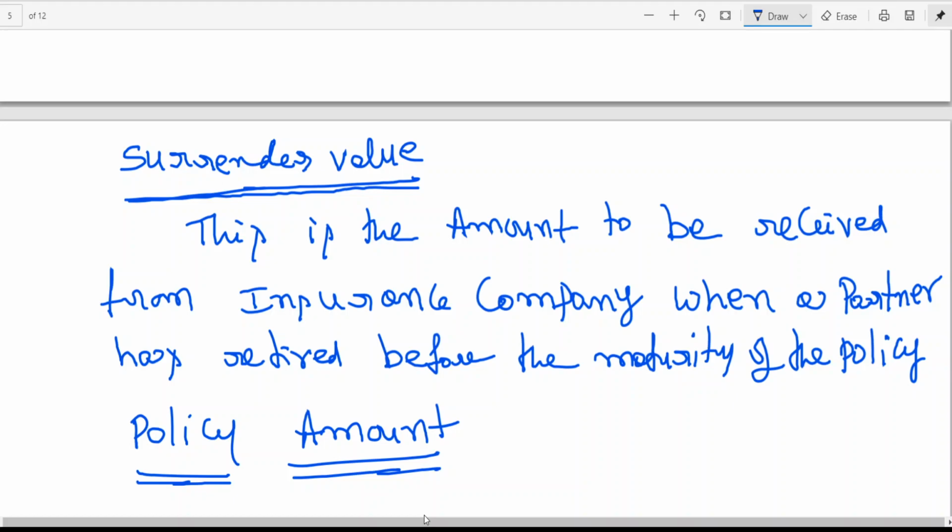Do you follow? So that is why it says death or maturity, whichever comes earlier. If death comes earlier, the policy amount will be given. That policy amount again will be distributed to all the partners, not only the deceased partner. Or if maturity comes earlier, that amount also will be distributed to all partners.